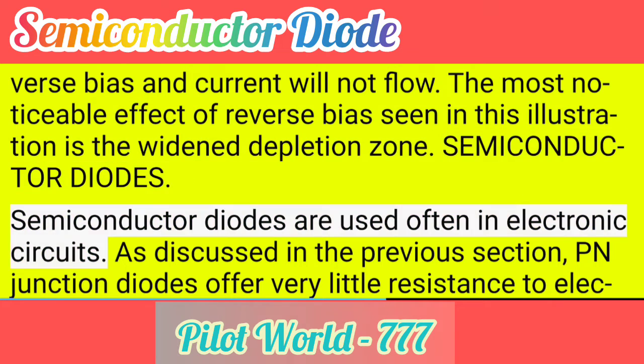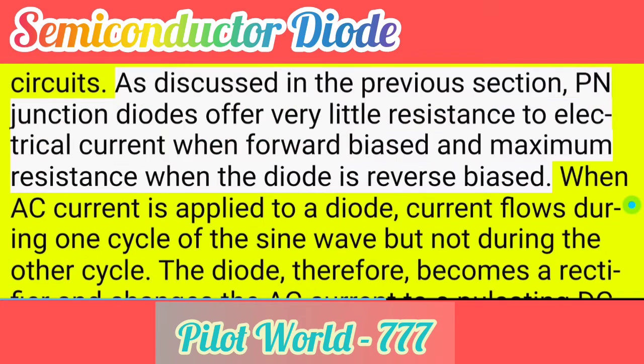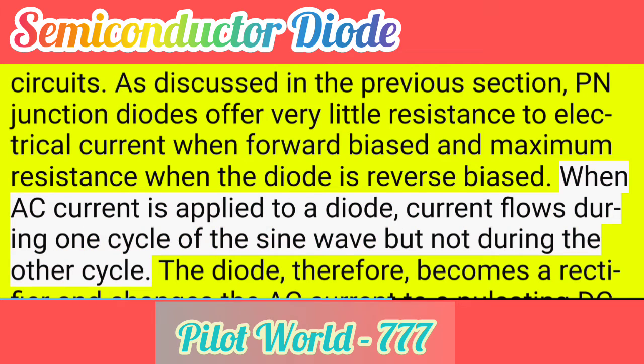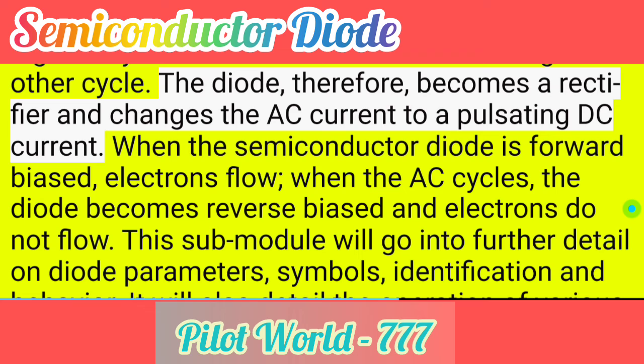Semiconductor diodes. Semiconductor diodes are used often in electronic circuits. As discussed in the previous section, PN junction diodes offer very little resistance to electrical current when forward biased and maximum resistance when the diode is reverse biased. When AC current is applied to a diode, current flows during one cycle of the sine wave but not during the other cycle. The diode, therefore, becomes a rectifier and changes the AC current to a pulsating DC current.